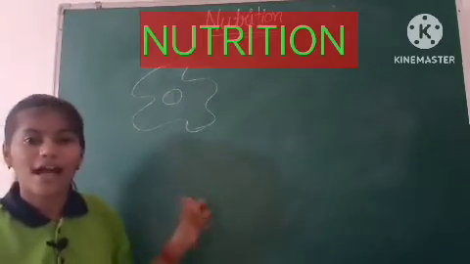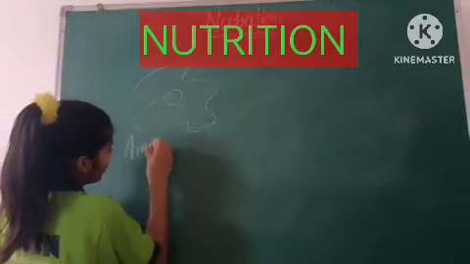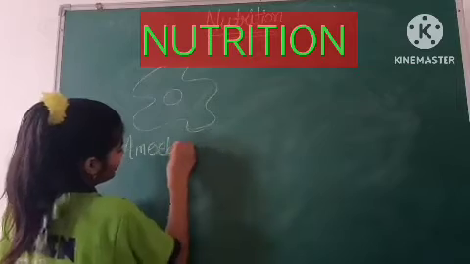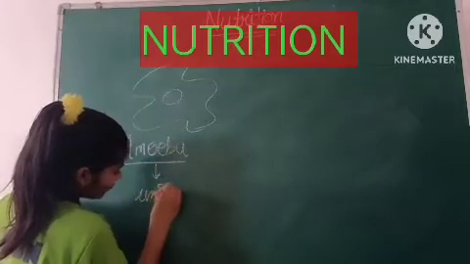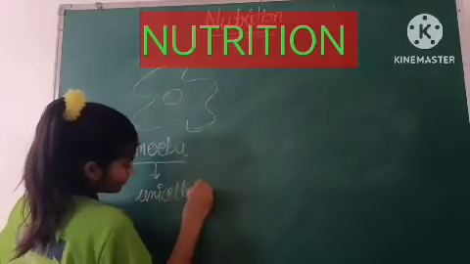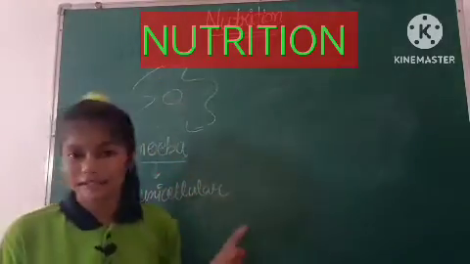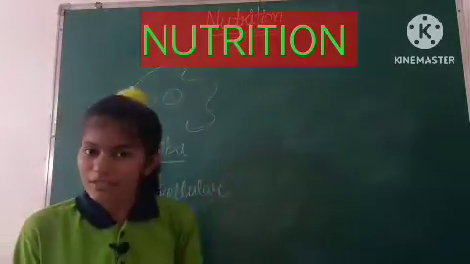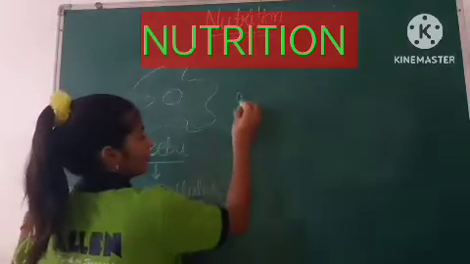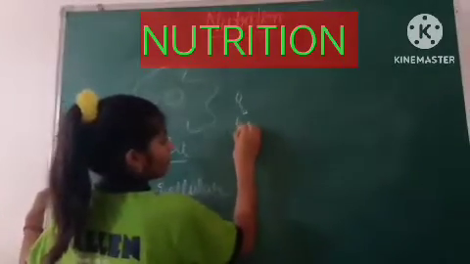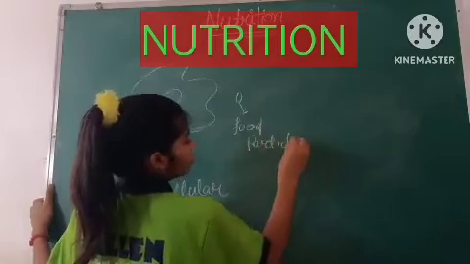How does amoeba get its nutrition? Amoeba is basically a unicellular organism. We all know this, right? It is a single cell. This is the nucleus of the cell. What happens whenever any food particle comes? This is a food particle.